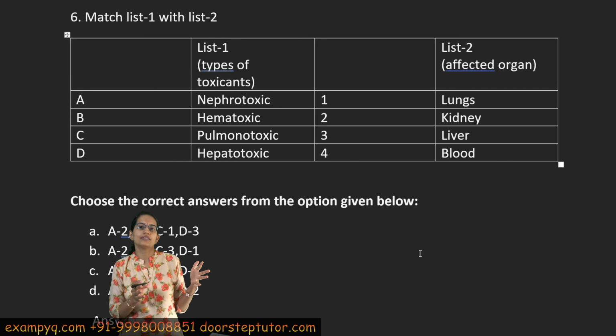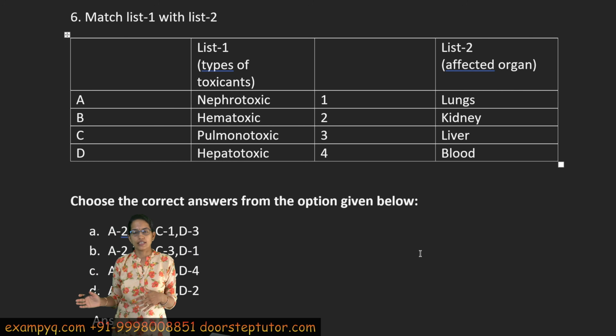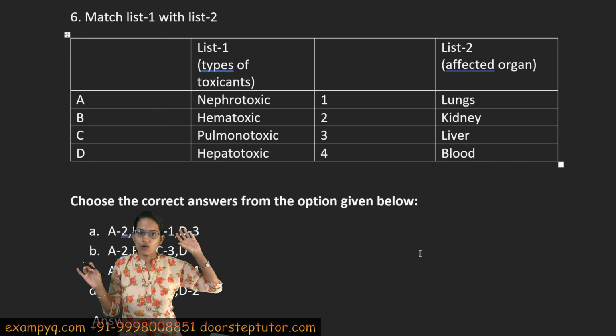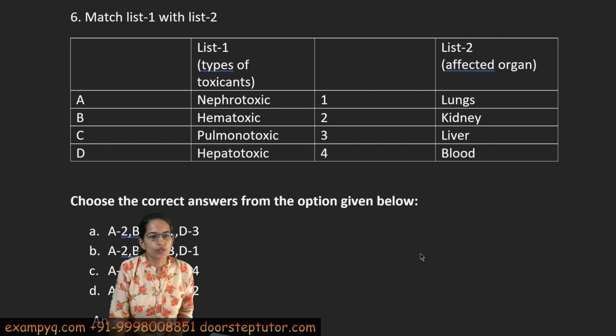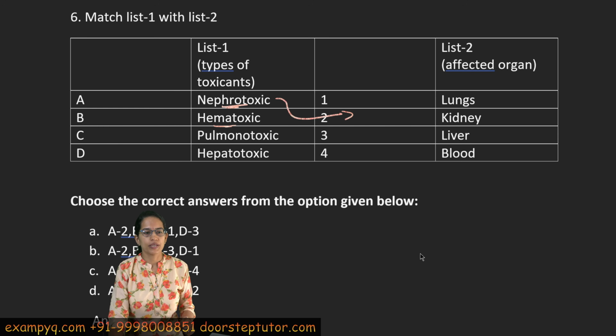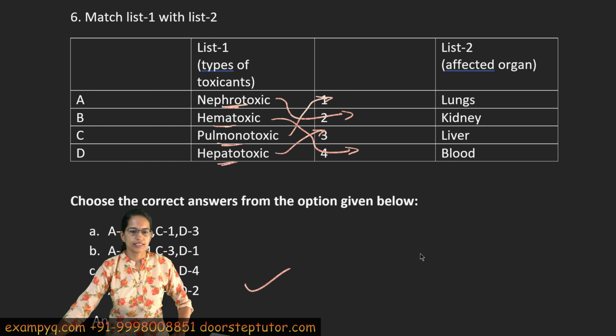Now you are asked the toxicants and which organs they affect. If you know the basics of science that you have studied till class 10th, you can answer this question. Nephrotoxic, nephrons. Nephrons are part of kidney. So this would be answered with kidney. Hema means blood, hemoglobin, right? So hema means blood. Pulmo means lungs, pulmonary. So that would be lungs. And hepato means liver. Hepatitis affects liver, right? So this would be liver, and this would be the correct match. So you have A as the correct answer.